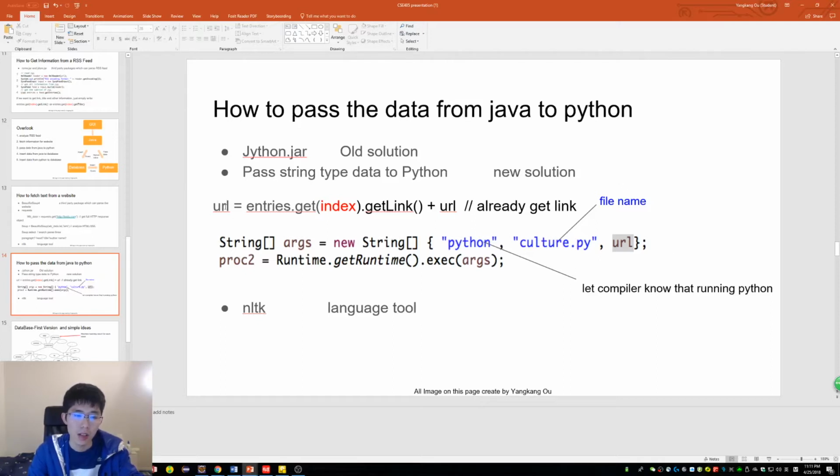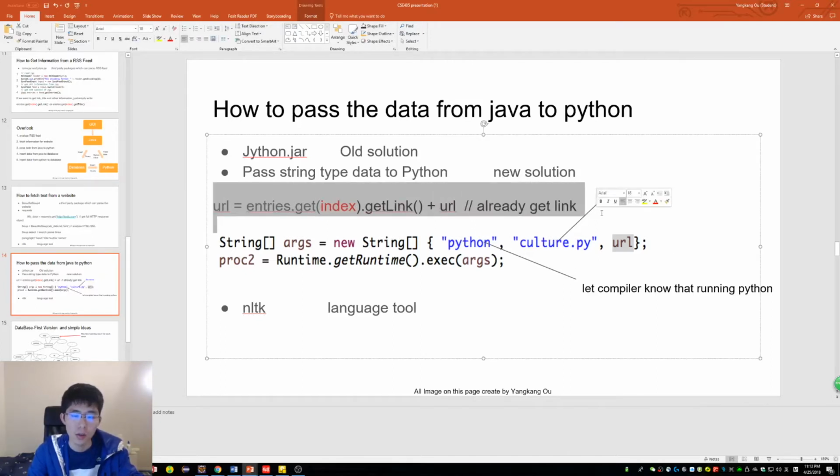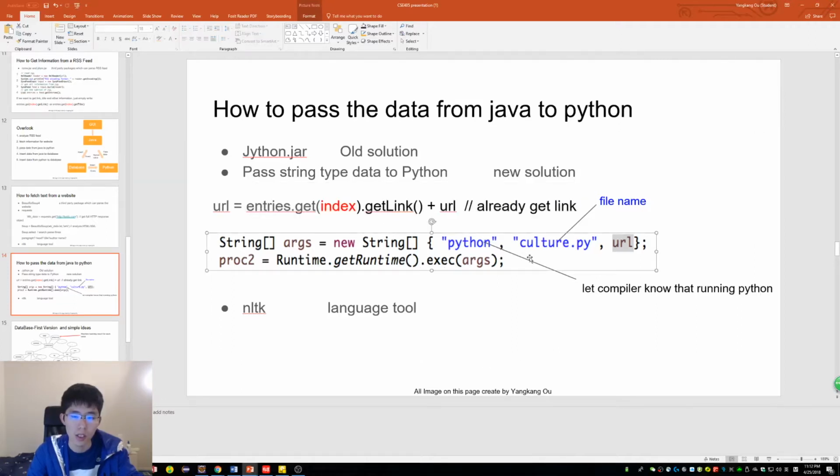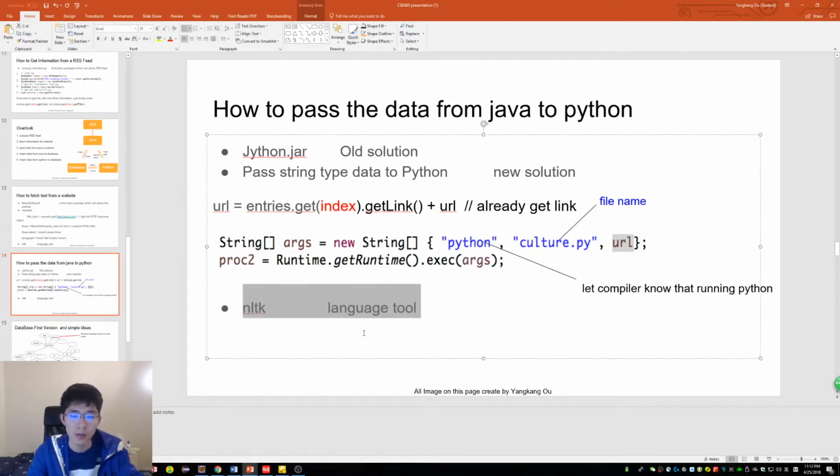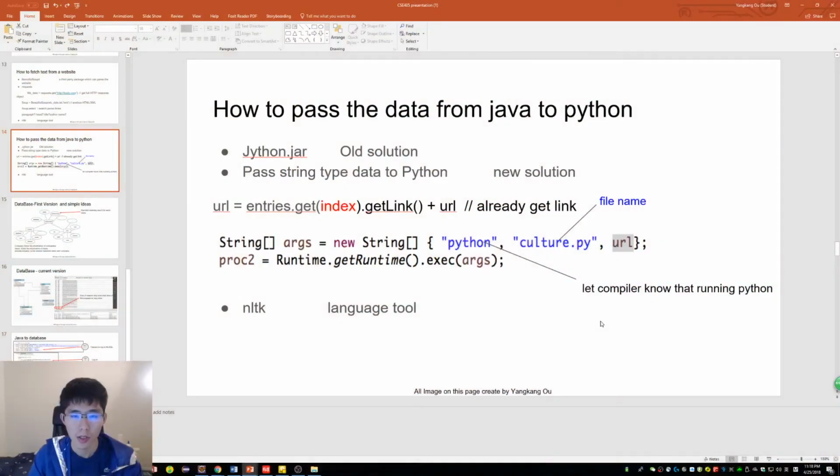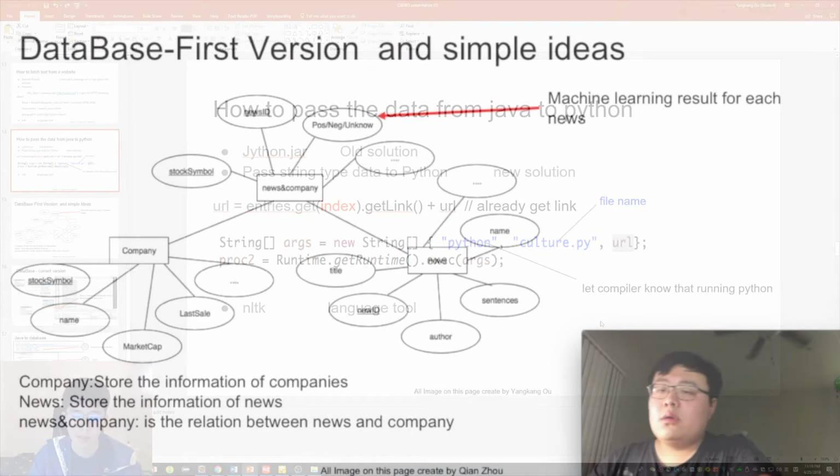So this line of code is we just pass a very large string. It contains all the URL that we get from RSS feed, and this line of code is just pass the data from Java to Python. After the Python gets the URL, it can just use the language tool. And Chen will talk about the database next.